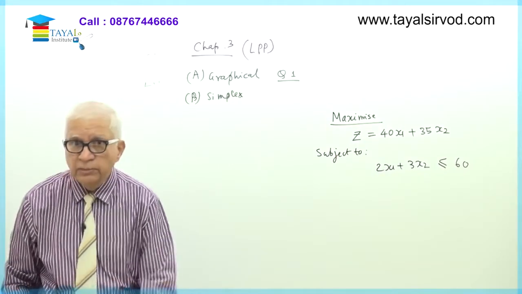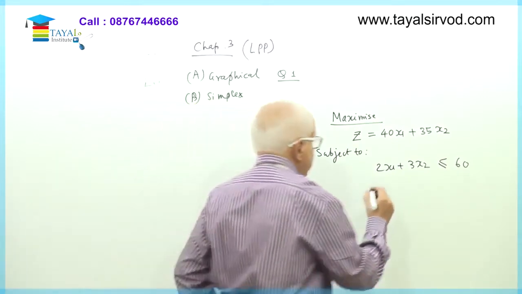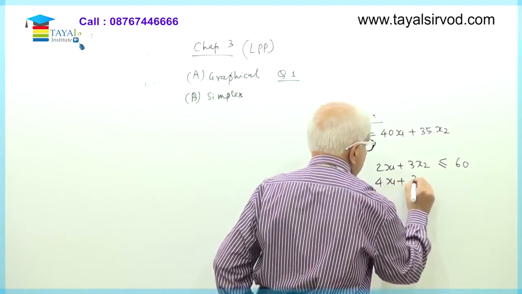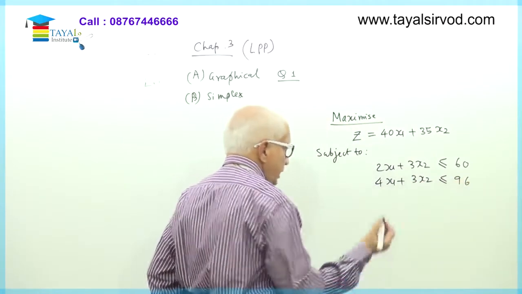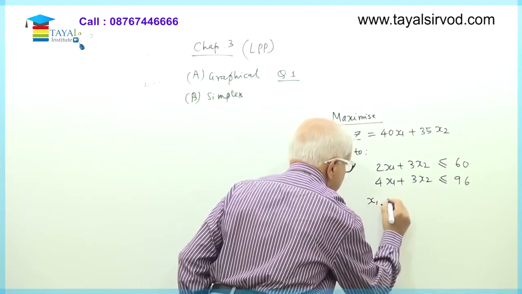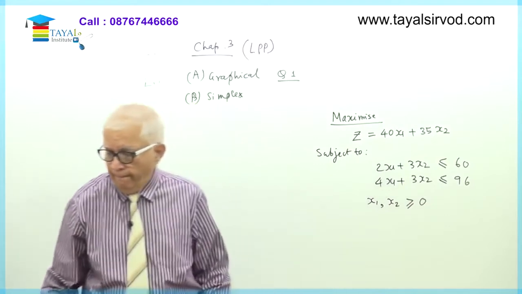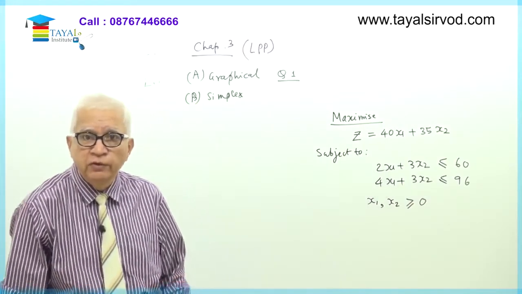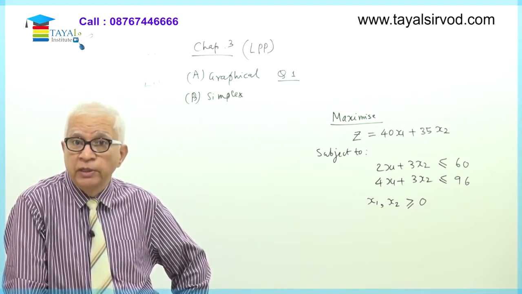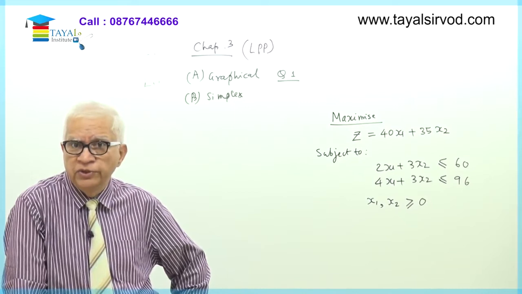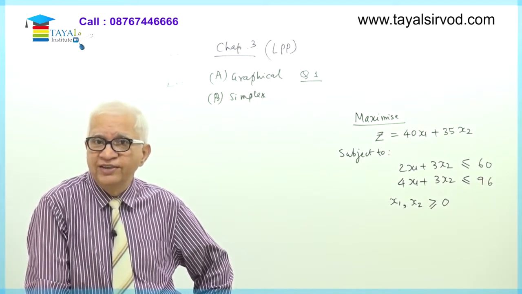Okay, what these numbers mean, I'll shortly explain. I'll give you an example. Now second constraint is as appearing there, 4x1 plus 3x2 shall not exceed 96. And another condition is there which says values of x1, x2 shall be only positive. Okay. So this is the given question which we are trying to answer. Now this is the first question that we are trying on linear programming. So we'll spend little more time in visiting this question, little more time in explaining. The second question will be done little faster than the first question.